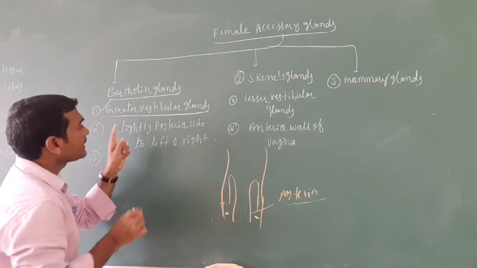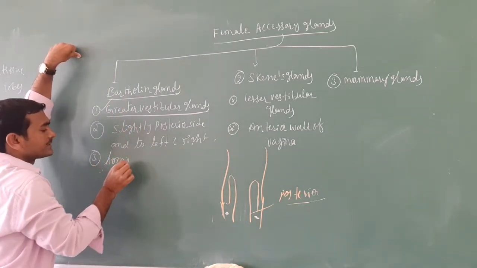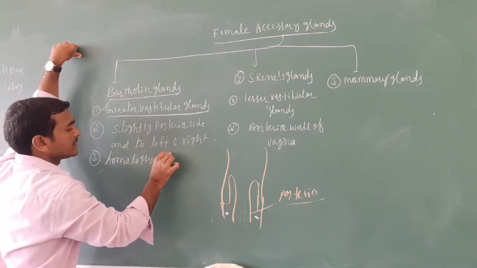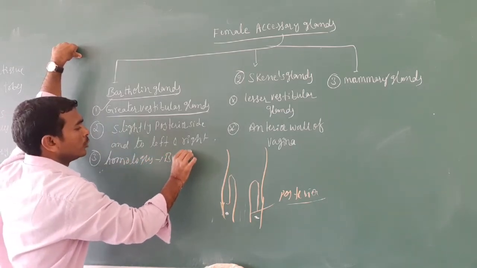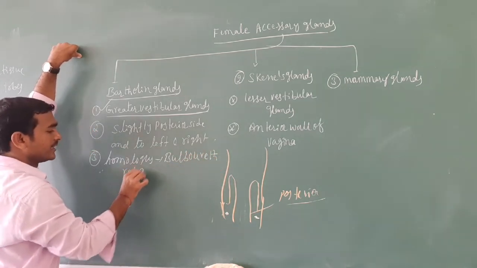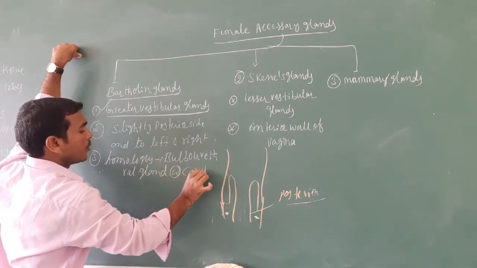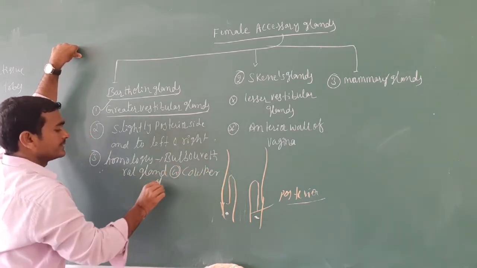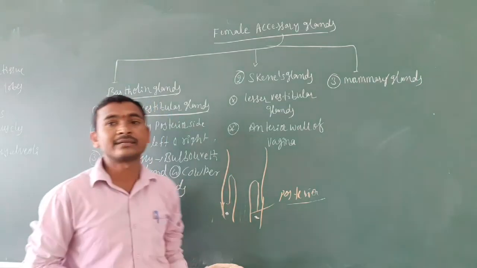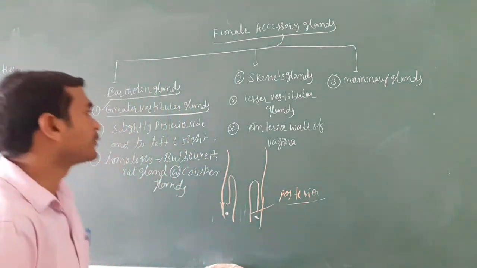The Bartholin gland is, very important, the homologous gland of the bulbourethral glands, or Cowper glands, of the male reproductive system. It secretes lubricant, a mucus gland.